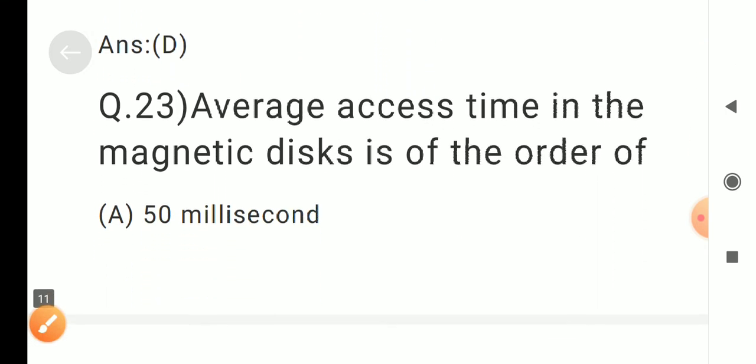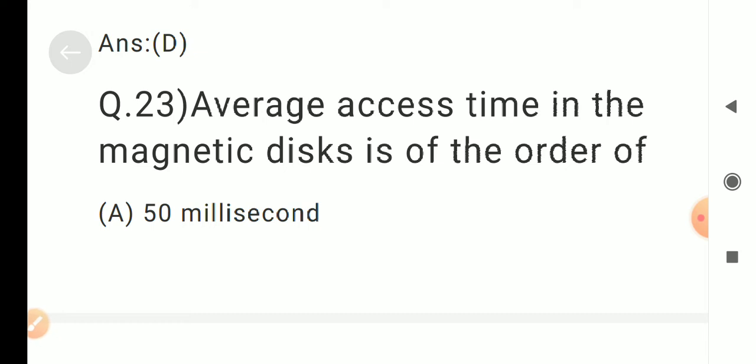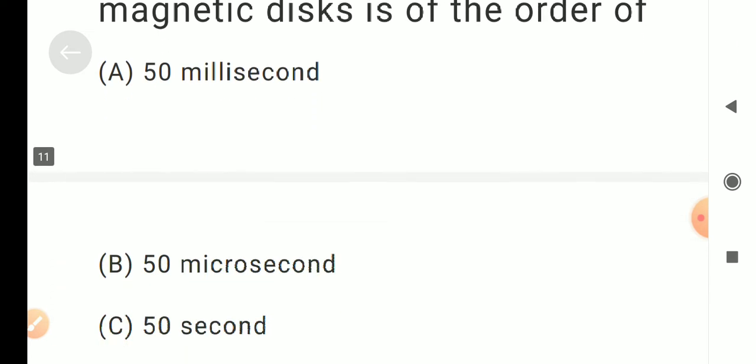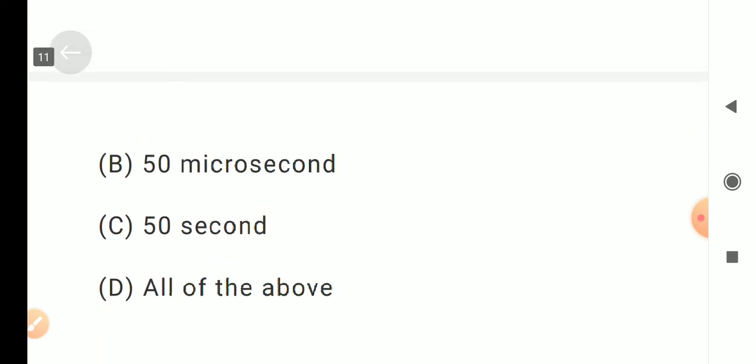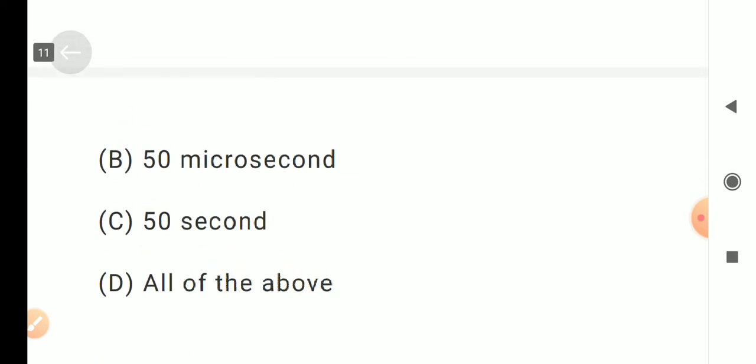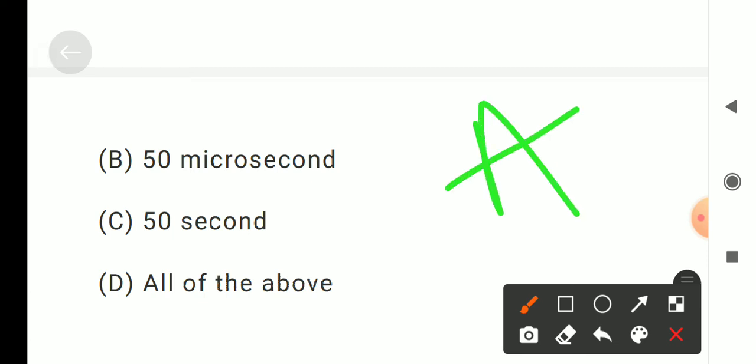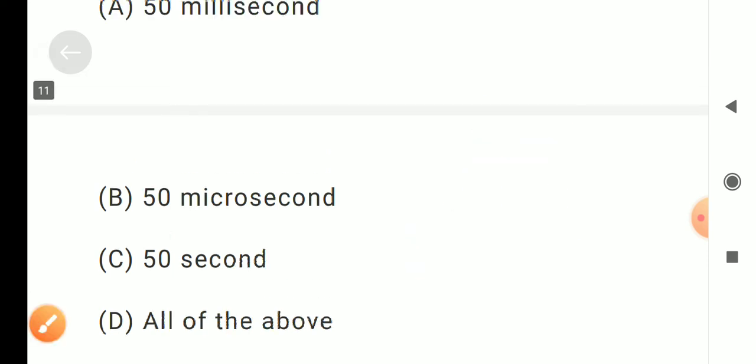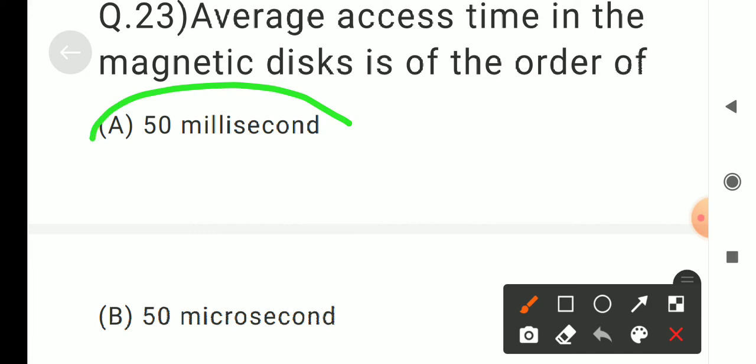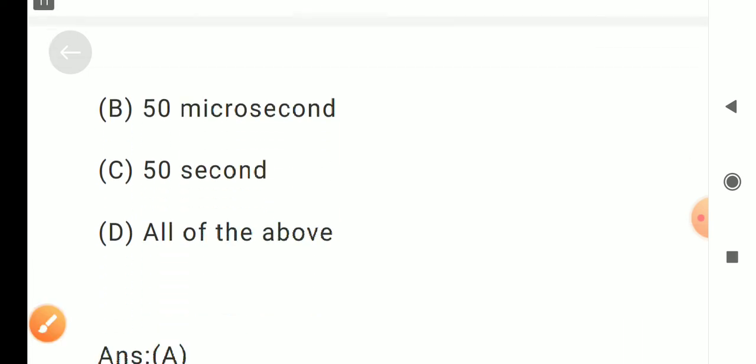Question number 23. Average access time in the magnetic discs is of the order of. Options are A. 50 millisecond, B. 50 microsecond, C. 50 second, D. All of the above. Correct answer is A. 50 millisecond.